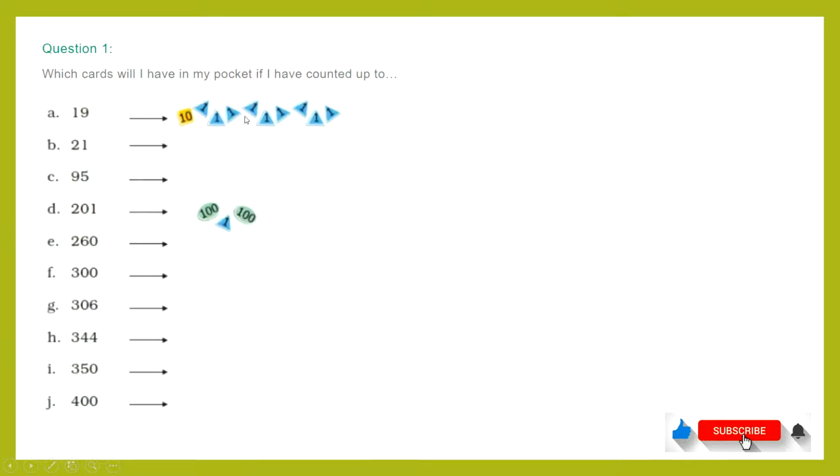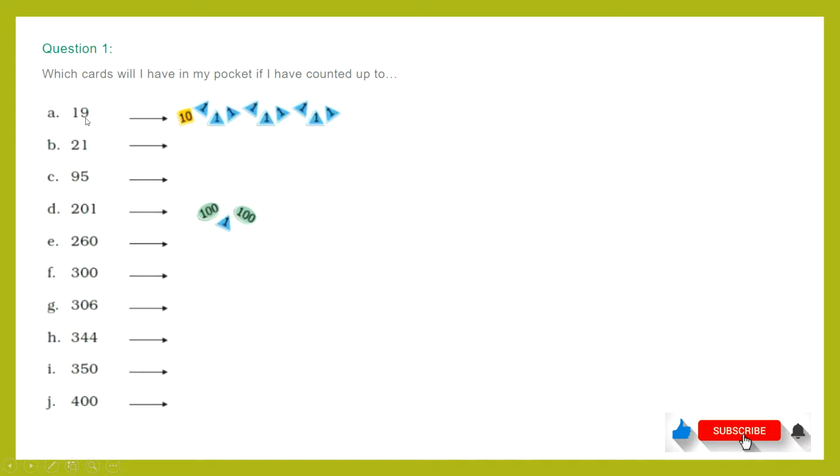So let's solve these questions. What is the question? Which cards will I have in my pocket if I have counted up to 19, 21, 95, 201? We have to answer how many cards of 10, ones and hundreds a person will have. Now Moon Mama is asking, if he met 19 friends, how many cards of 10 and ones will he have?